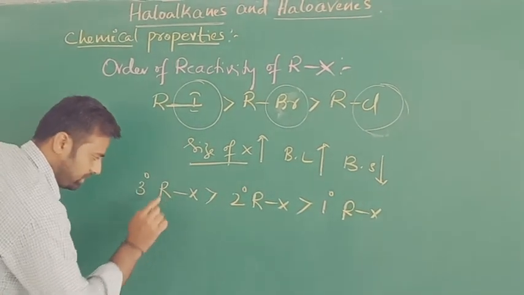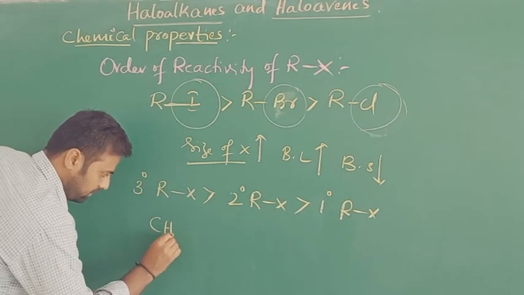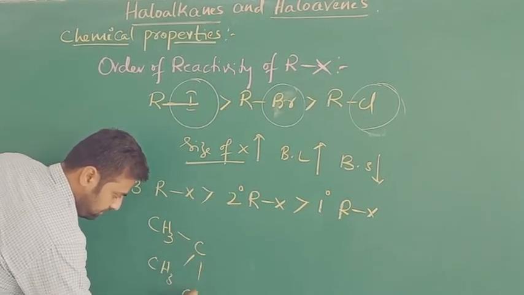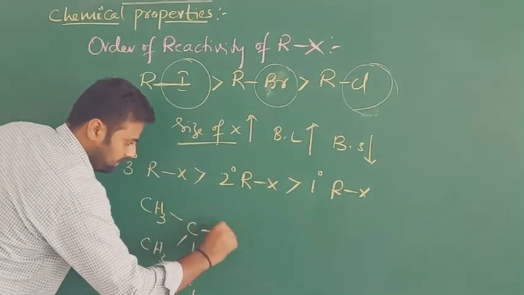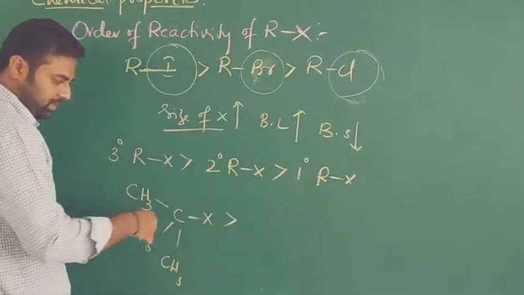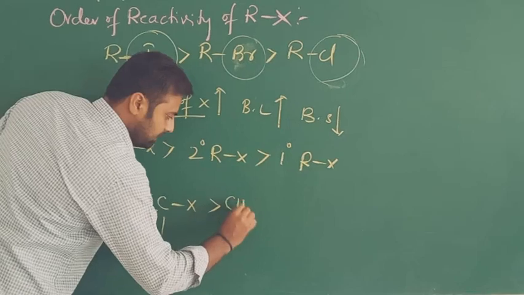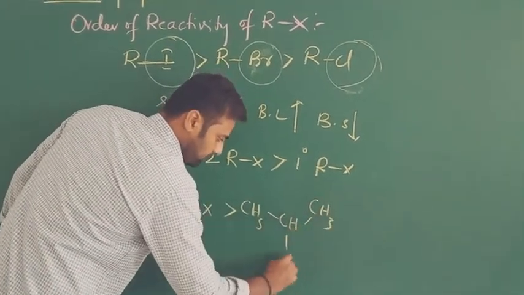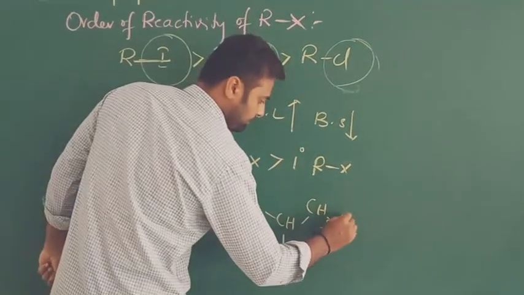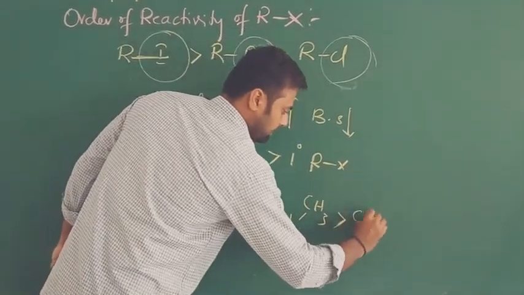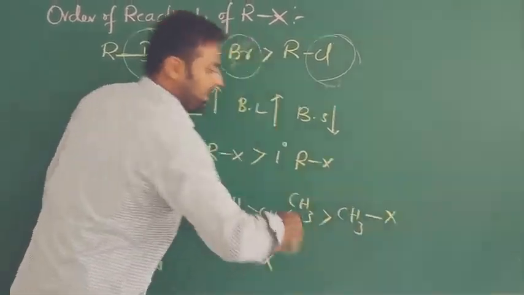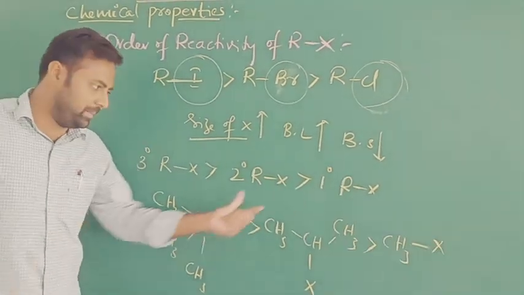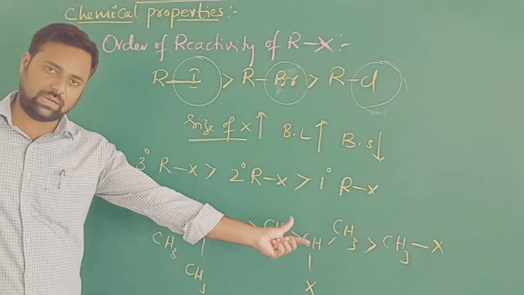For example, tertiary butyl halide, CH3, is better than the secondary alkyl halide, and this one is the primary halide. The reactivity of this alkyl halide is more when compared to these two alkyl halides.